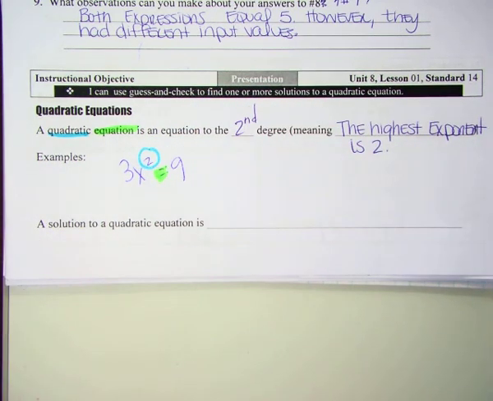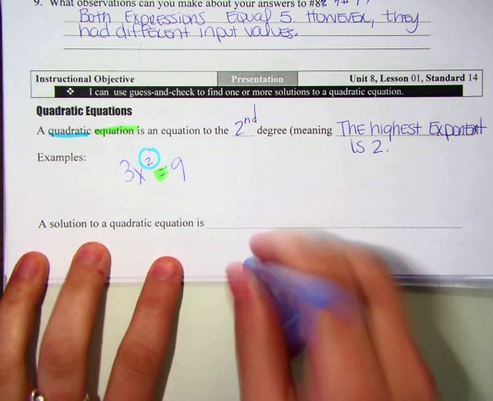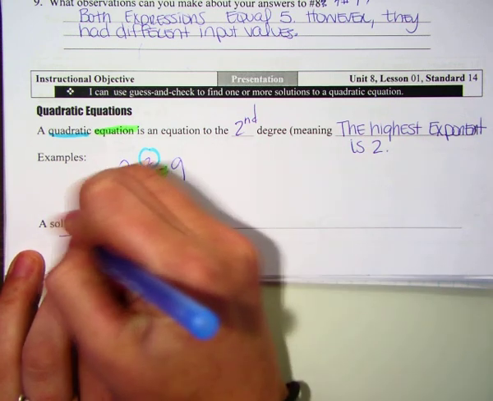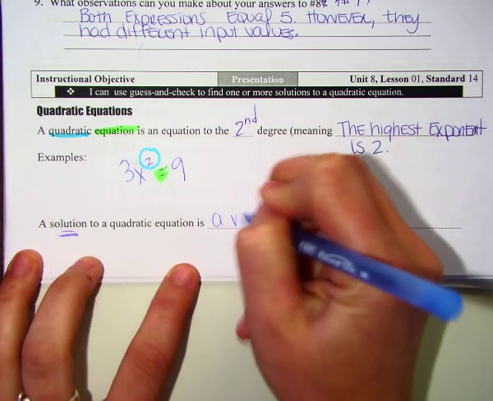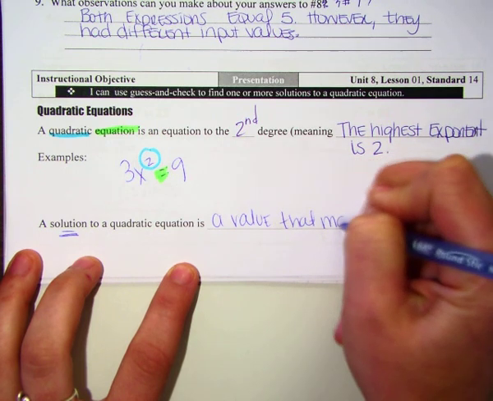is 2. Okay? And so a solution to a quadratic is still, we're talking about solutions, a value that makes the equation true.